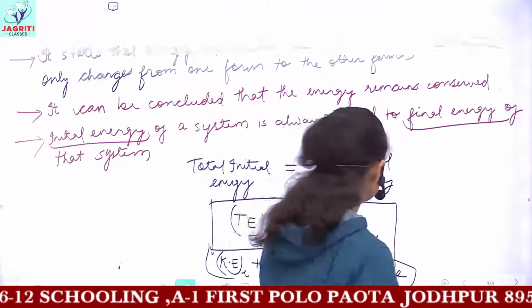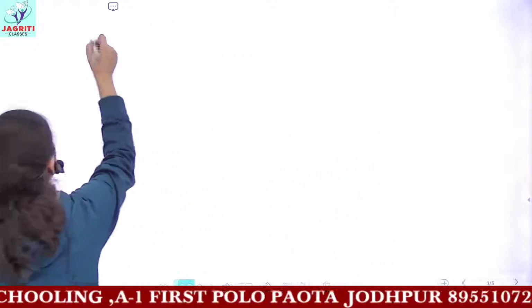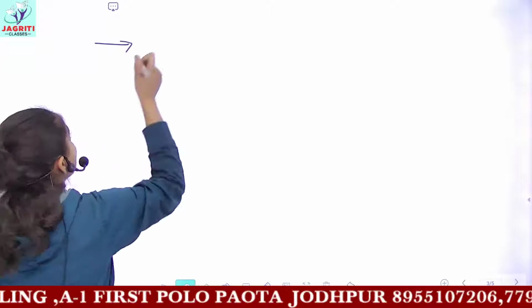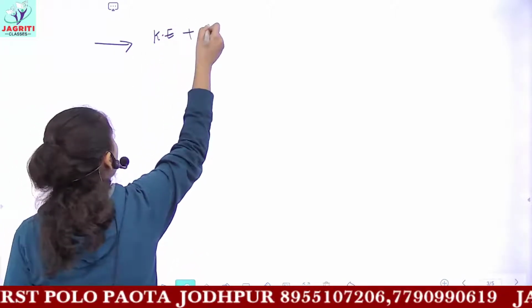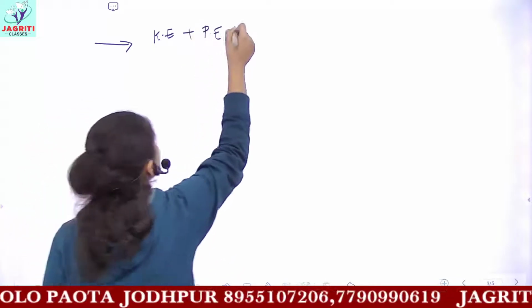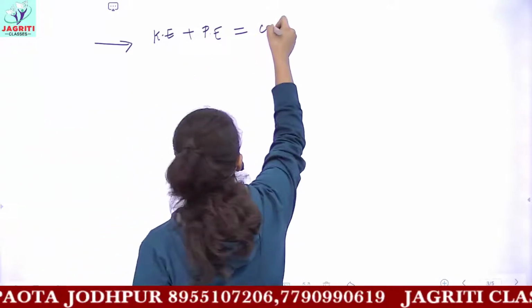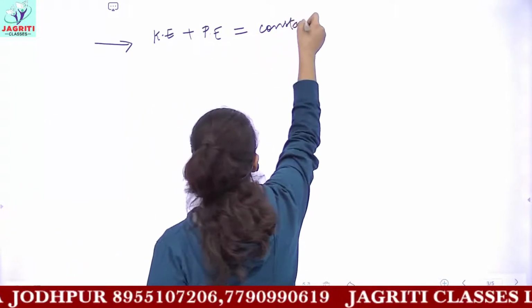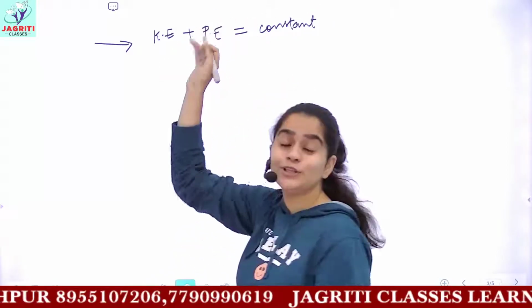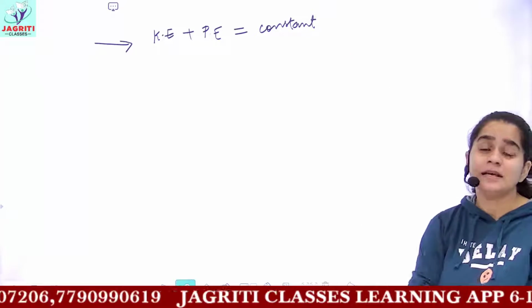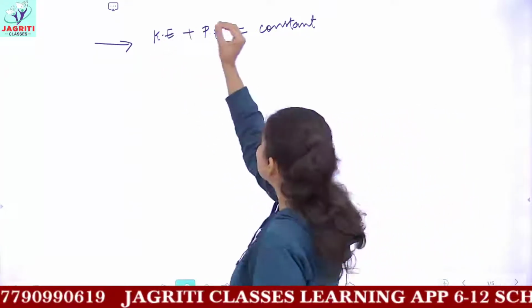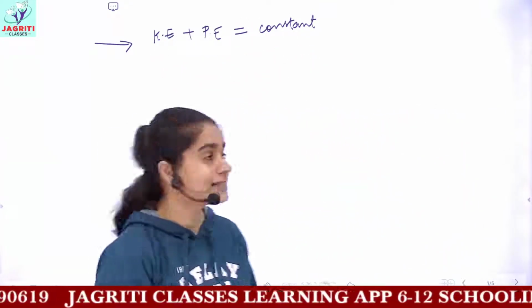And mathematically, this law of conservation is also represented as: all the kinetic energy added with all the potential energy of the system remains constant always. Okay? The sum of both the energies remains fixed. This is what law of conservation means. That is, the sum of kinetic and potential energy always remains fixed.